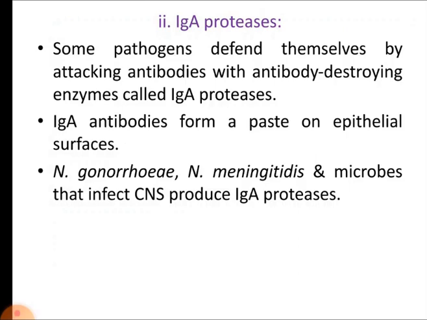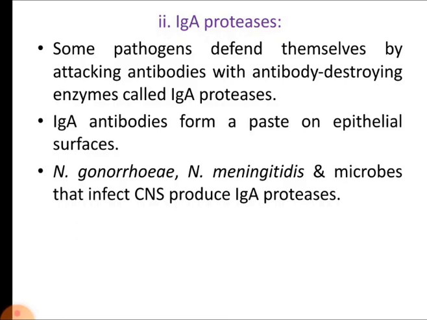After coagulase, the next enzyme that can be produced by bacteria to evade the immune system is IgA protease. We know that immunoglobulins, or antibodies, are produced within the host against antigens. There are several types of immunoglobulins: immunoglobulin G, immunoglobulin M, immunoglobulin A, immunoglobulin D, and immunoglobulin E. And also there are several subtypes of such immunoglobulins.